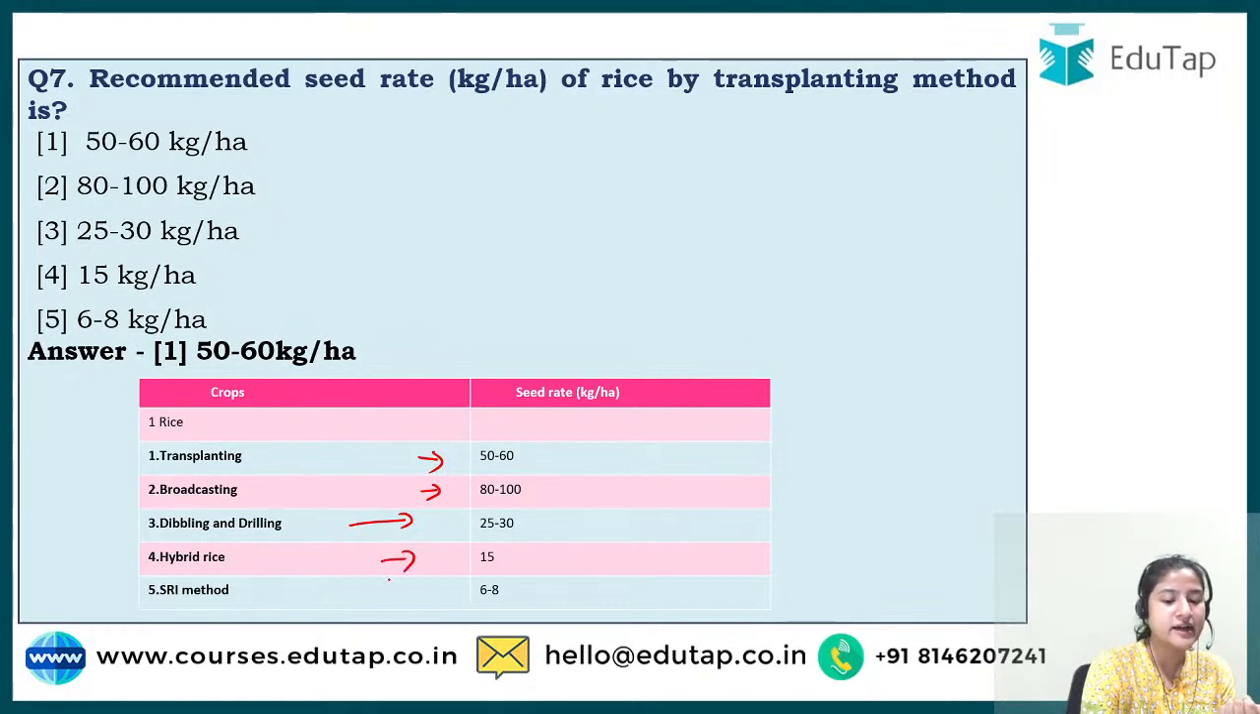Then we have hybrid rice, which is advanced in terms of genes and quality, which is why it is required in lesser quantity. The seed rate is quite low for that, 15 kg per hectare. Then the SRI method, SRI is systematic rice intensification, and for it we require a seed rate of 6 to 8 kg per hectare. I hope this is clear to you all.